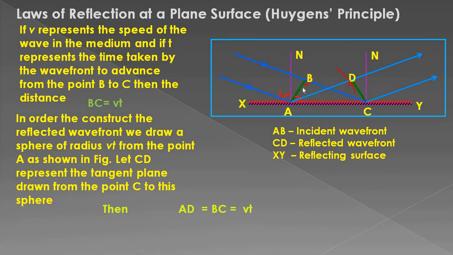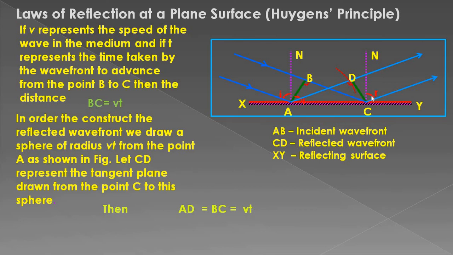So angle NAB will be equal to 90 minus i. Also we know that angle NAC is 90 degrees. So if it is 90 minus i, then the remaining angle, that is angle BAC, will be equal to i. So angle BAC will be equal to i.